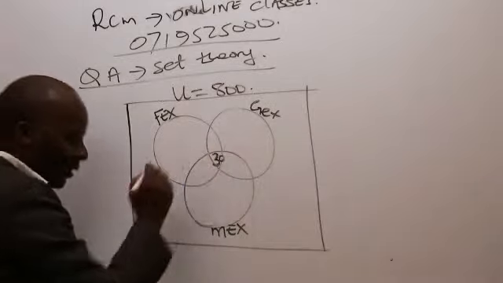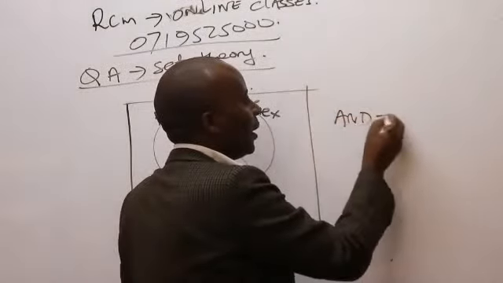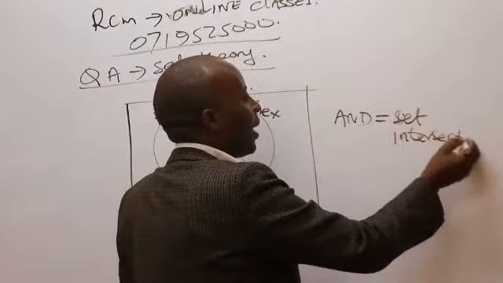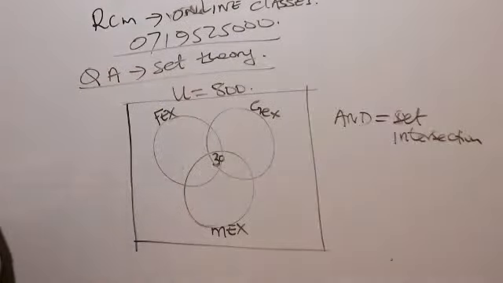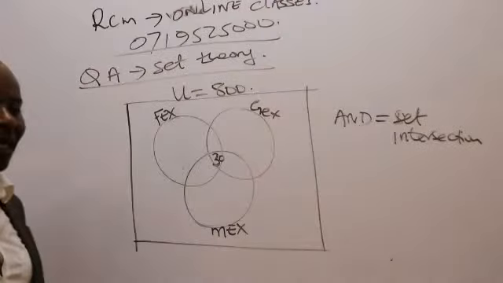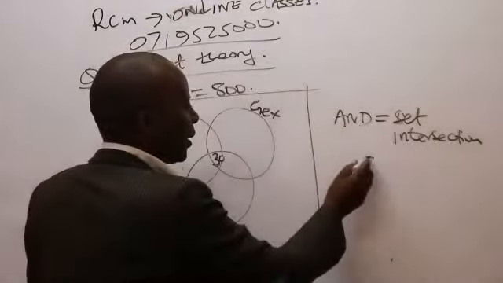If you can recall, and represents a set intersection, where the 2 sets are intersecting.